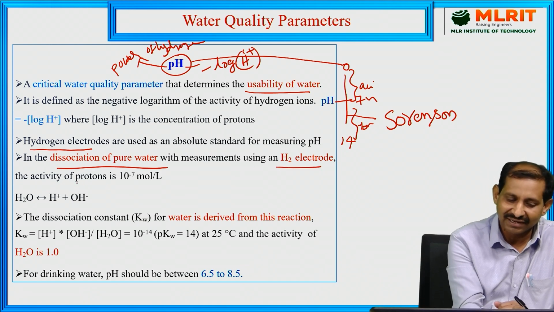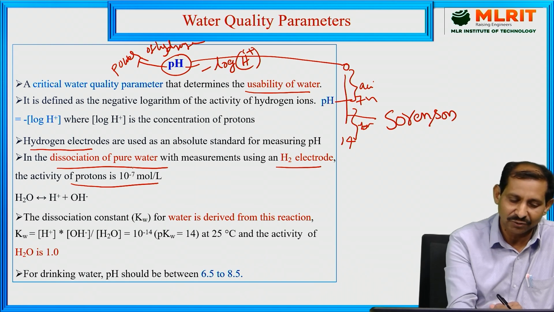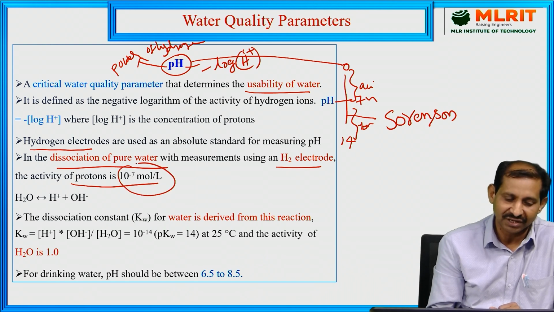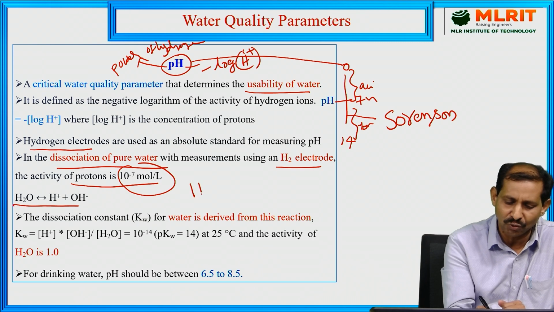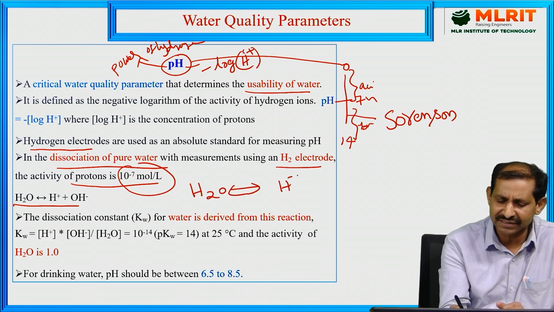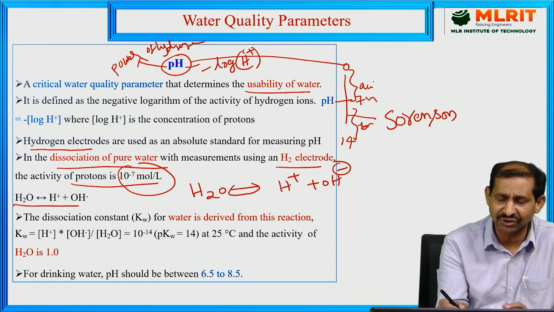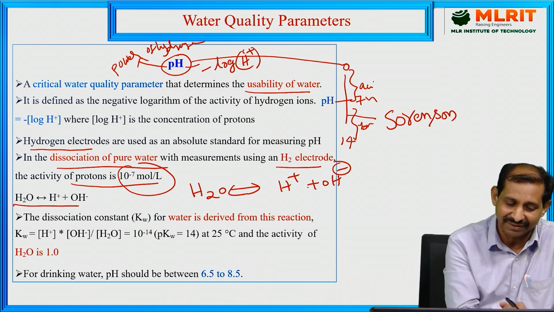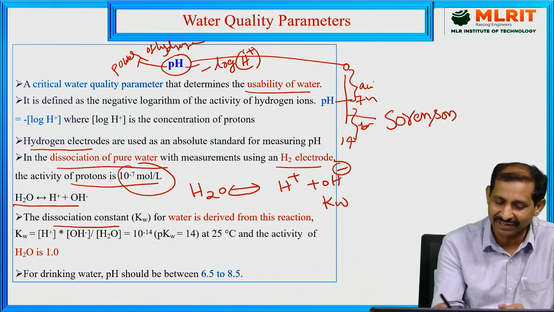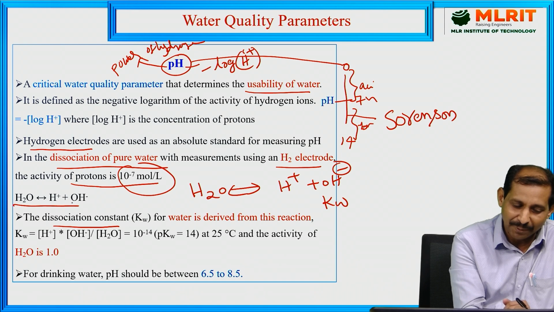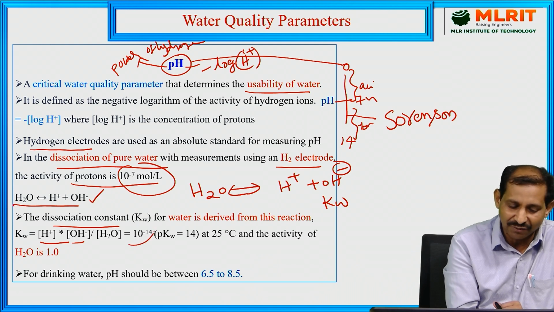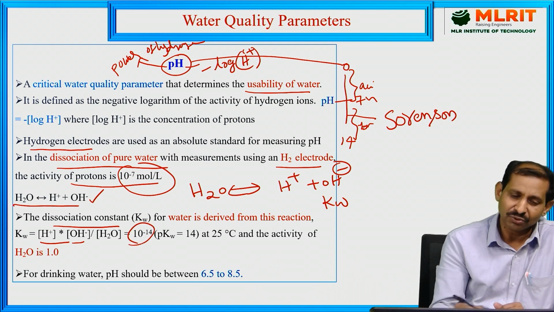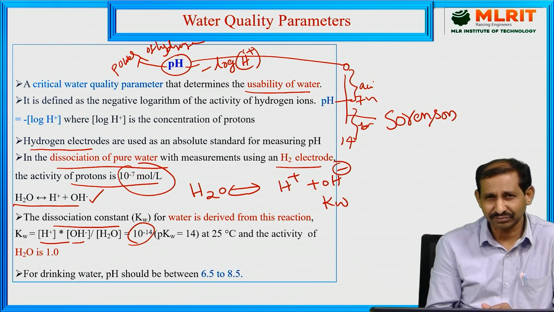The activity of the protons present in water is 10 to the power of minus 7 moles per liter. In the dissociation reaction, H2O easily dissociates into H plus ions and OH minus ions. From this dissociation reaction, the dissociation constant Kw is calculated: the product of the hydrogen ion and OH minus ion concentrations, divided by H2O, which equals 10 to the power of minus 14. This information gives us the pH level of water.